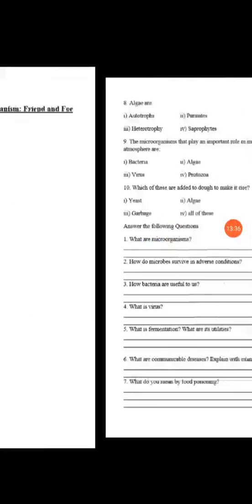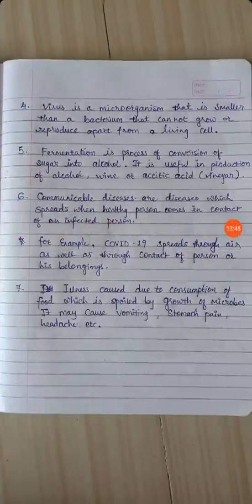Now last question. Question number 7. What do you mean by food poisoning? We learnt about food poisoning, right? So what is food poisoning? Whenever food becomes contaminated and is not fit for consumption, and that food is spoiled, and if that spoiled food is consumed by any healthy person, then that person might get infected. So we can define it like: illness caused due to consumption of food which is spoiled by growth of microbes. It may cause vomiting, stomach pain, headache, etc.